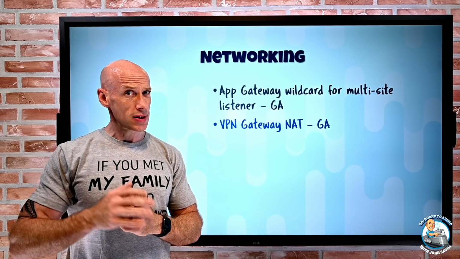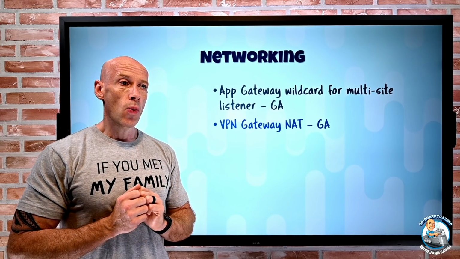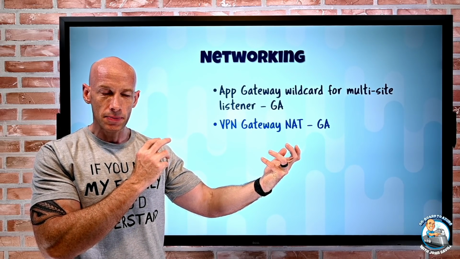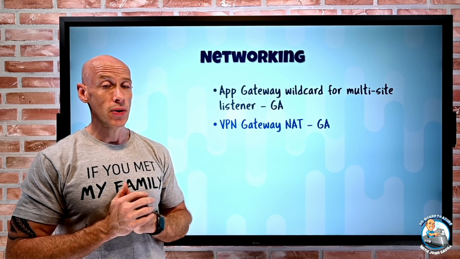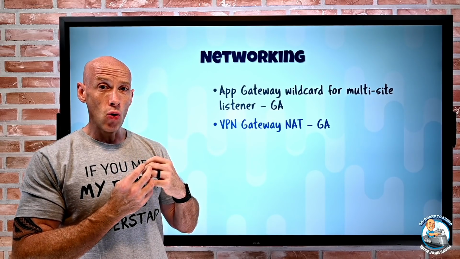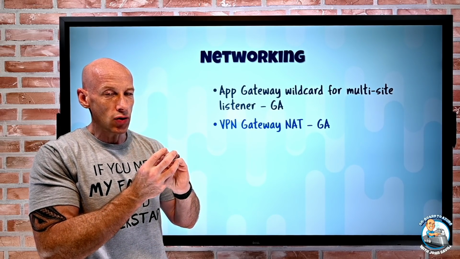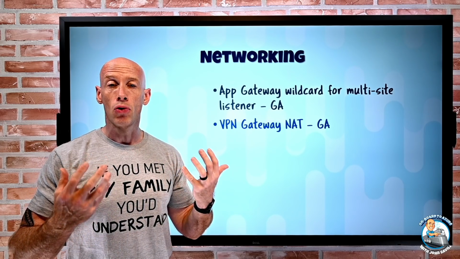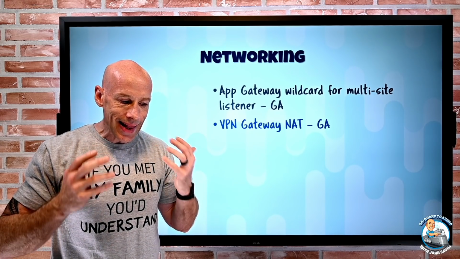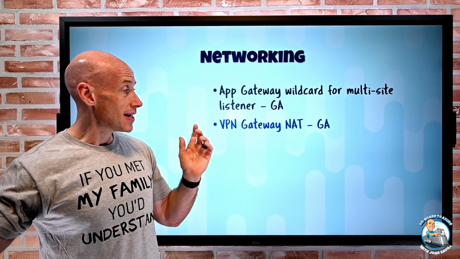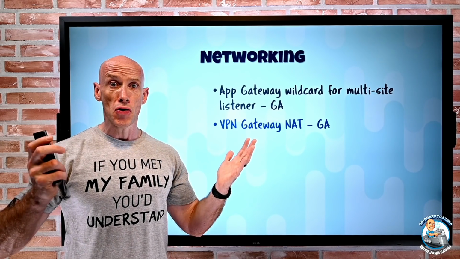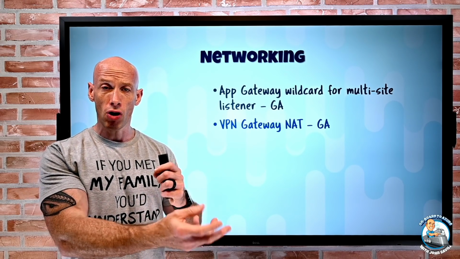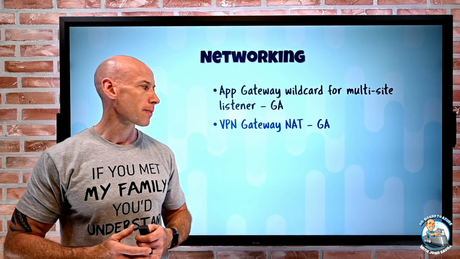It has two different modes. There's a static mode where I have to give an equivalent sized IP range as part of the rules, or there's actually a dynamic mode. With dynamic, based on the IP and ports, there's just a pool of IP addresses and one will get used as required that is available. That's obviously going to be a more streamlined approach. It's going to use less IP ranges. But that is now generally available. So great news if you do have those IP overlapping problems with branches, maybe branches to the virtual network.